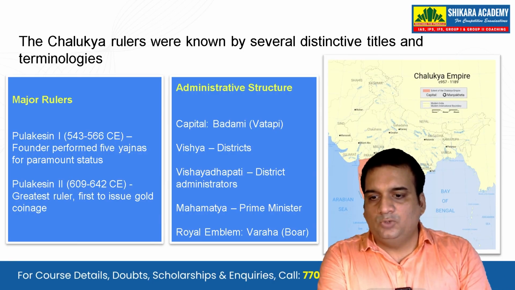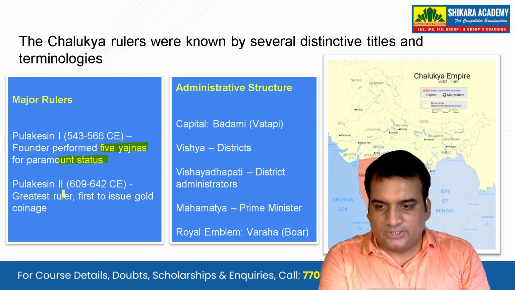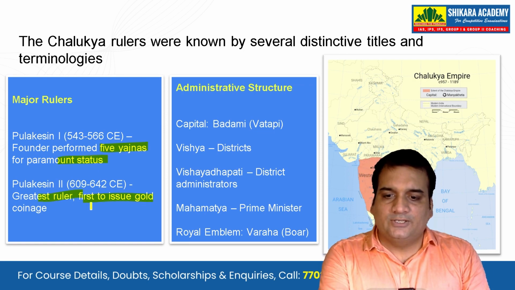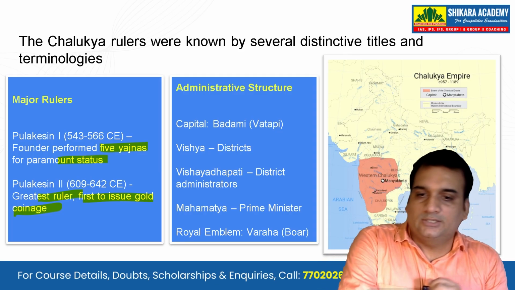Major rulers: Pulakeshin founded the dynasty and performed 5 yagnas for paramount status. Pulakeshin II, the greatest ruler, was the first to issue gold coinage and was also very famous for defeating Harshavardhana.